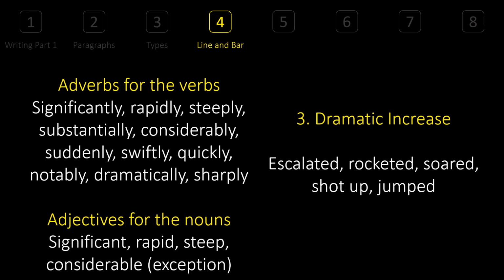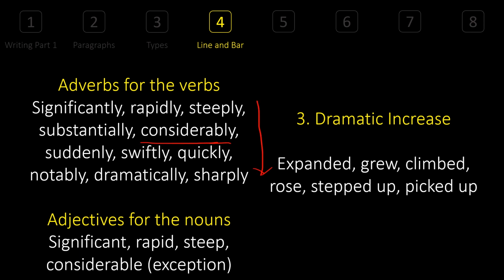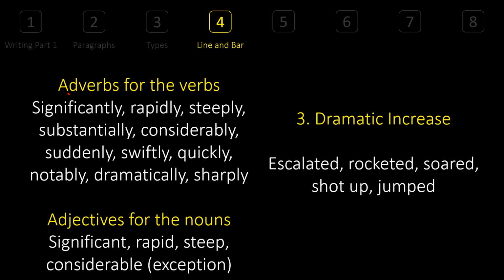Now, in this case, earlier we have discussed you can use adverbs and adjectives to show dramatism, like to show dramatic increase. What if I don't want to? Then I don't need to use any of these if I use such words. It soared, it escalated, it rocketed, it shot up or jumped. These words themselves are emphasized, or they don't need adverbs and adjectives to show dramatism.